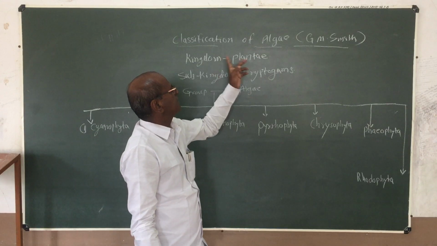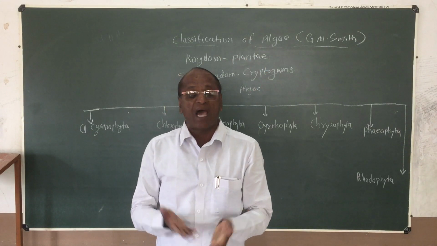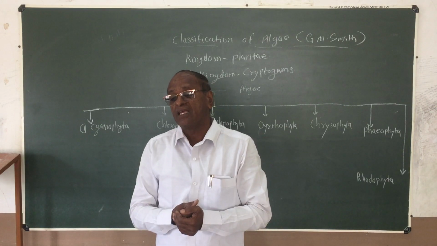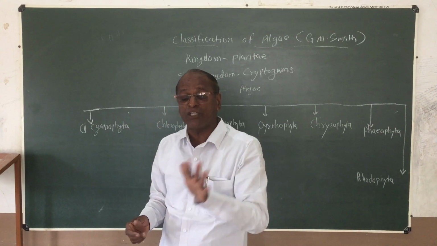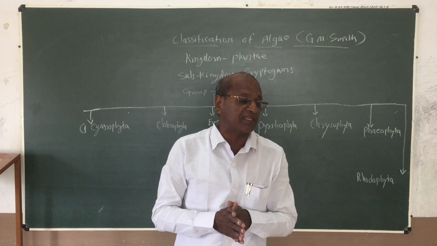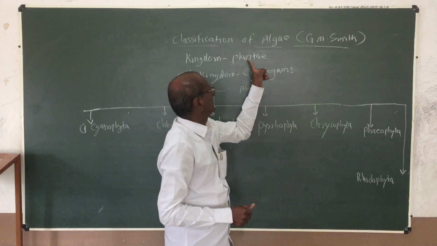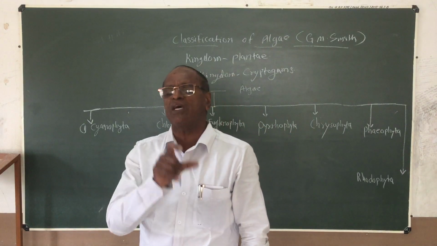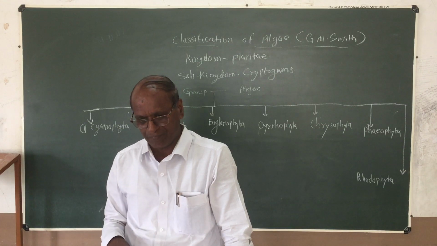The kingdom is Plantae. Why is it called Plantae? Algae आपण Plantae का म्हणतो? Plantae मध्ये का टाकलं? Because it has the peculiar characters of the plant. Which plant character is present in a plant? The cell having a cell wall is a peculiar characteristic feature of the kingdom Plantae.